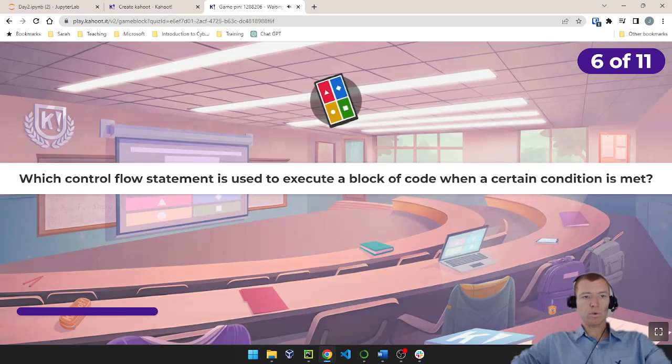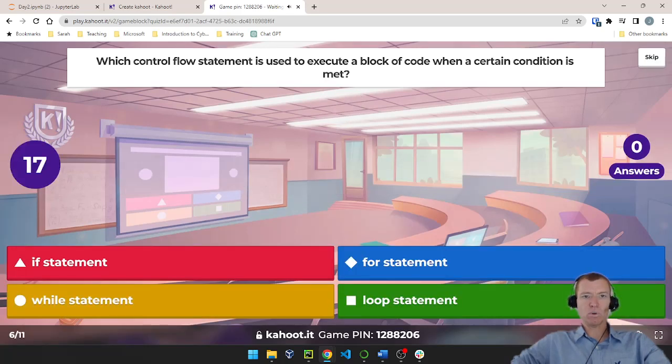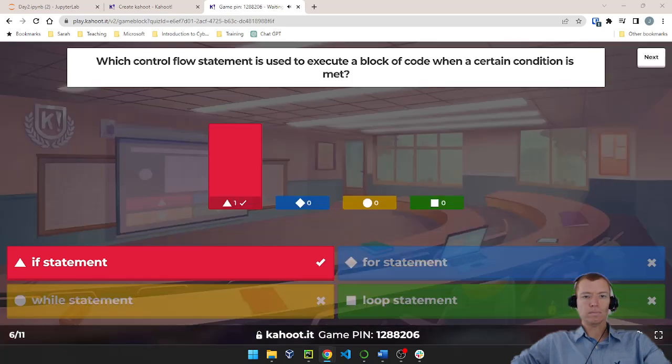Question number 6. Which control flow statement is used to execute a block of code when a certain condition is met? Is that if, for, while, or loop? That is the if statement, right? So the if is our control flow that only executes its block of code when the statement evaluates to true.